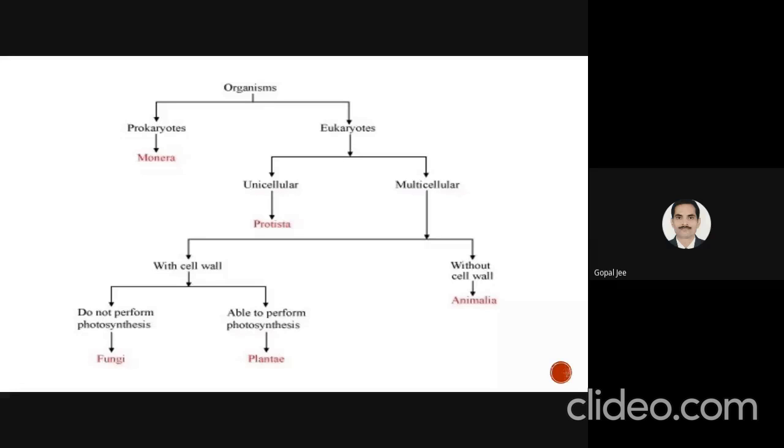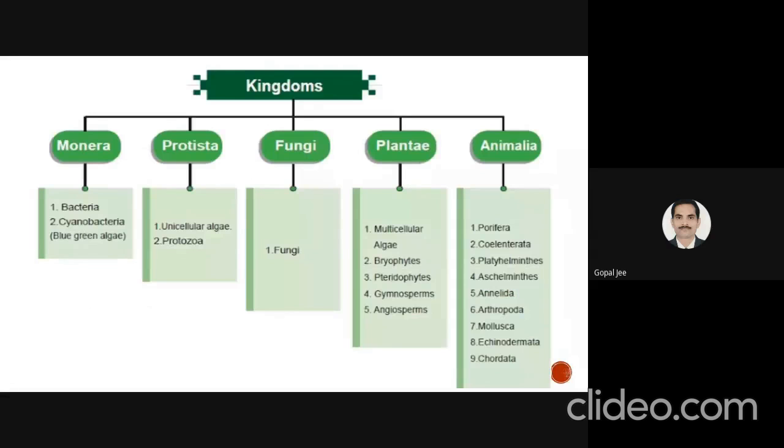These are the examples of the five kingdoms. Monera includes bacteria and cyanobacteria. Protista includes unicellular algae and protozoa. Fungi involves fungi. Plantae involves multicellular algae, bryophytes, pteridophytes, gymnosperms and angiosperms. And Animalia involves porifera, coelenterata, platyhelminths, aschelminths, annelida, arthropoda, mollusca, echinodermata, and chordata.